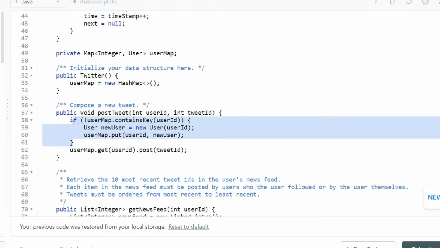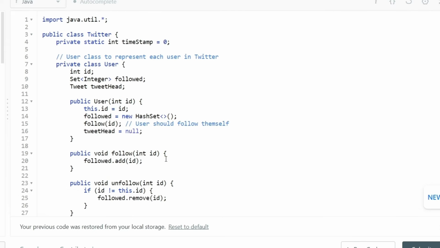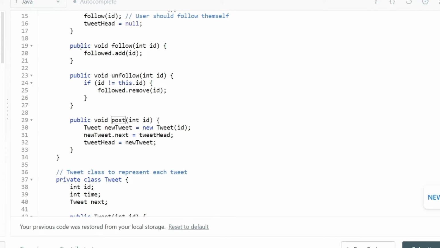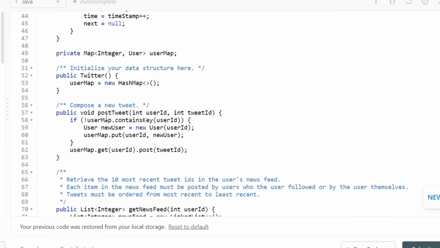So now we do have an existing user, whether we had one before or not. Once that is done, for that existing user, we will try to find its information, and then we would call the post method inside the user that we have created. That is this method I'm talking about, where we are creating a new tweet. Okay, so this is how the post tweet method is going to work.